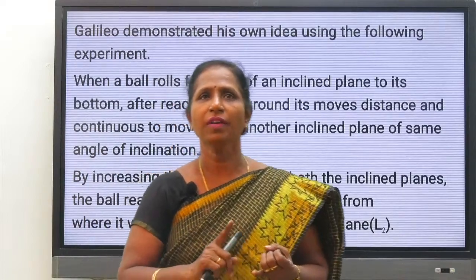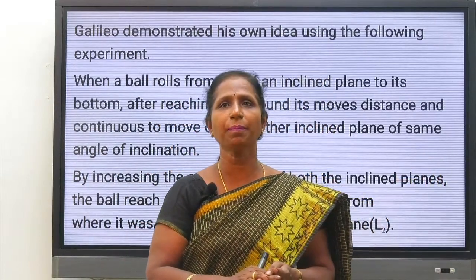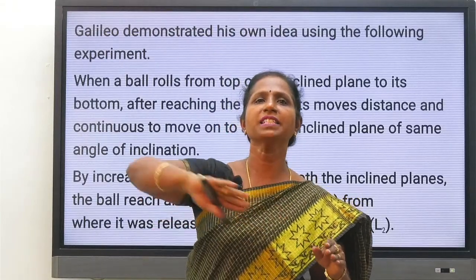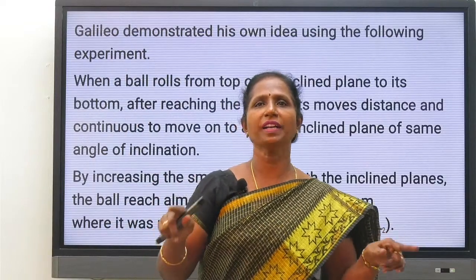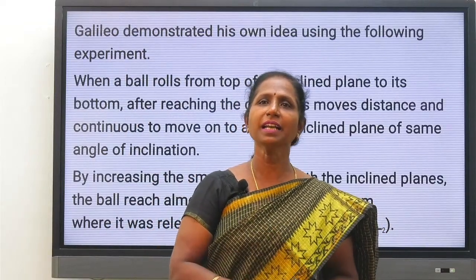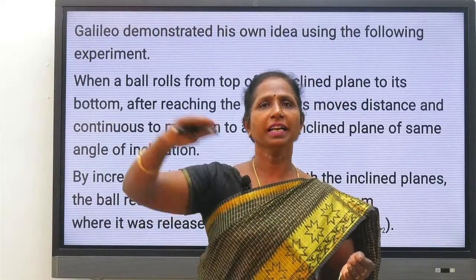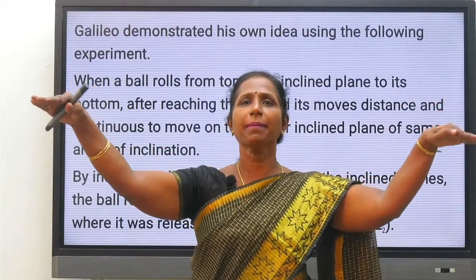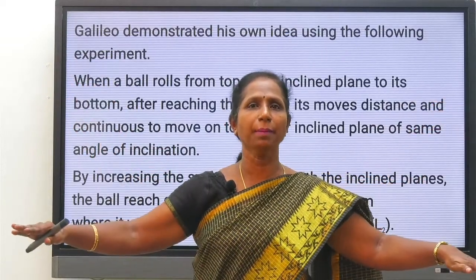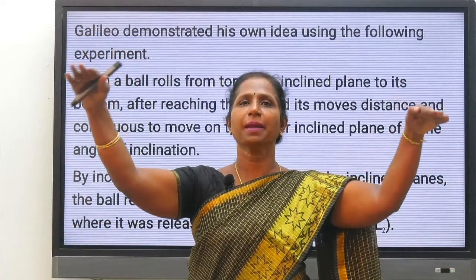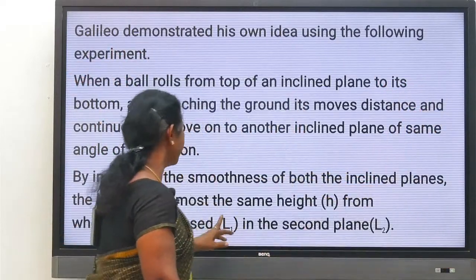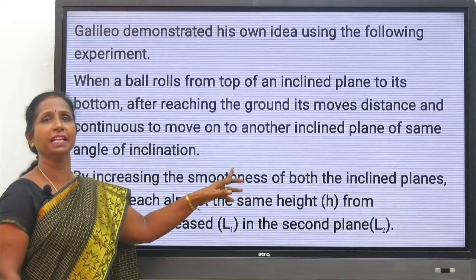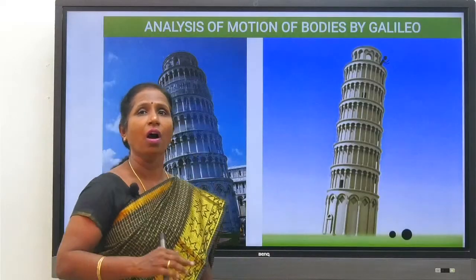The first thing is, when the ball is rolled down the first inclined plane, after reaching the horizontal surface, it continues to move on the second inclined plane, if the angle of inclination is the same. The second thing he is saying is that the ball on the second inclined plane almost reaches the same height. Both balls will be at the same height from the surface of the table when there is no friction, that is, when the smoothness increases and there is no friction on the surface. Clear?